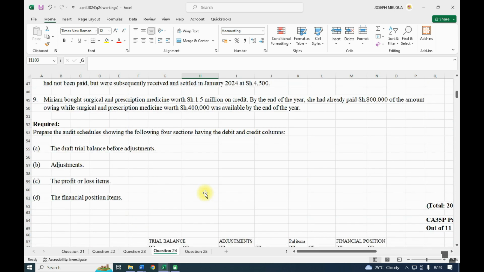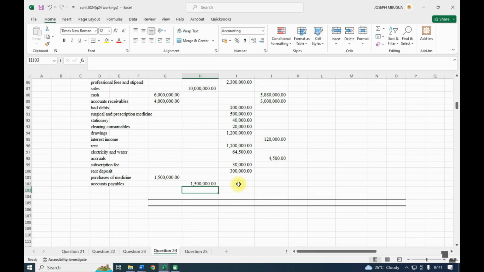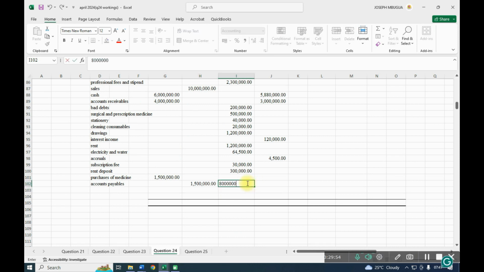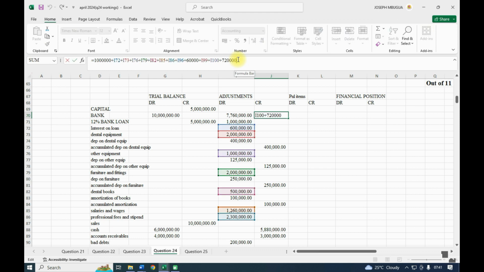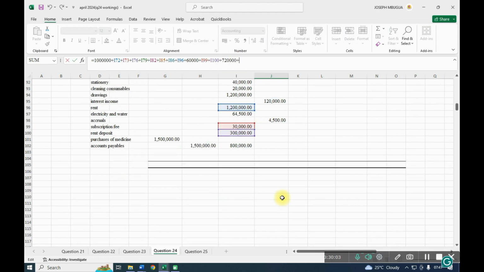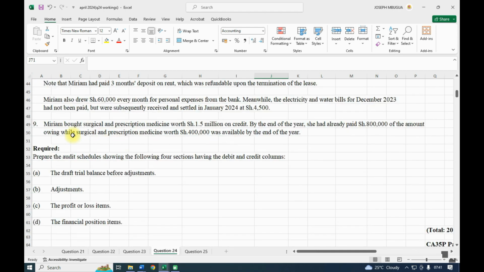By the end of the year, she had already paid 800,000 of the amount owing. So here we shall debit 800,000 that was already paid, and we credit this bank that amount that was already paid, the 800,000. Then surgical and prescription medicine worth 400 was available by the end of the year.